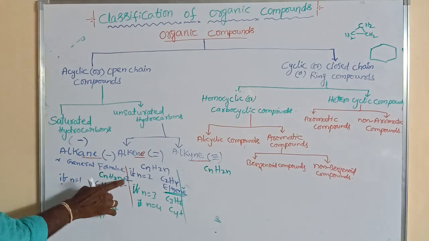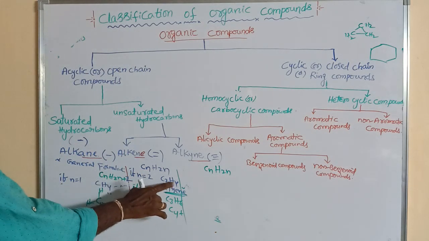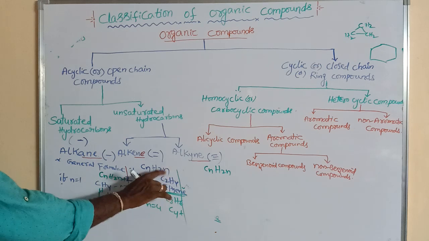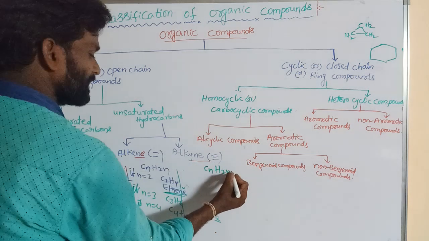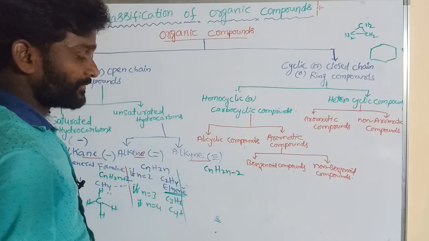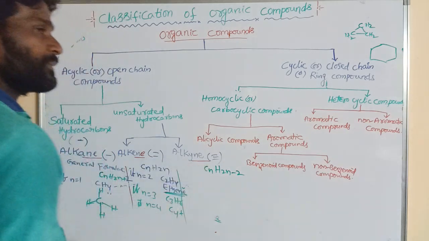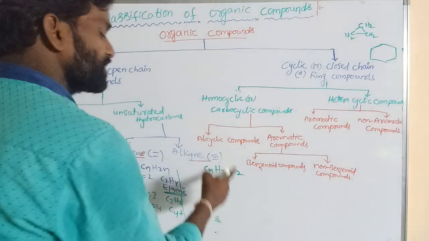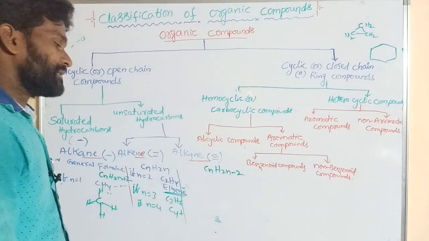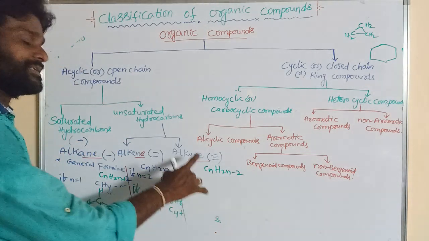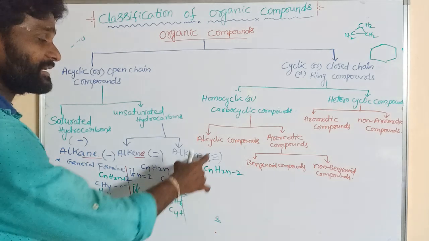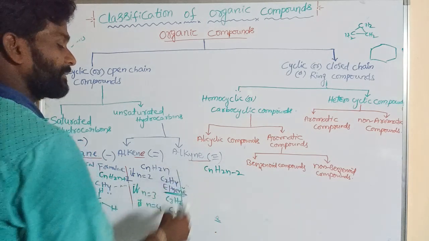In alkyne, 2 more hydrogens are removed from this structure. So what is the general formula? The general formula of alkyne is CnH2n-2. It contains a triple bond.